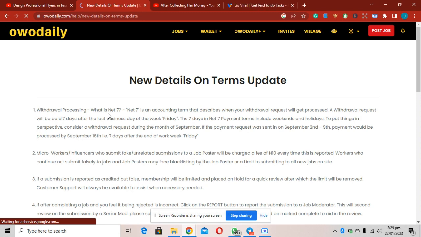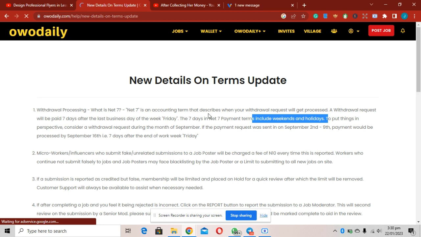Okay, so withdrawal process. What is net 7? Net 7 is an accounting term that describes when your withdrawal request will be processed. The withdrawal request will be paid 7 days after the last business day of the week, which is Friday. The 7 days in the net 7 payment term include weekends and holidays. All right, so when you click on withdraw, it will take at least 7 working days, including weekends and holidays, for it to drop.